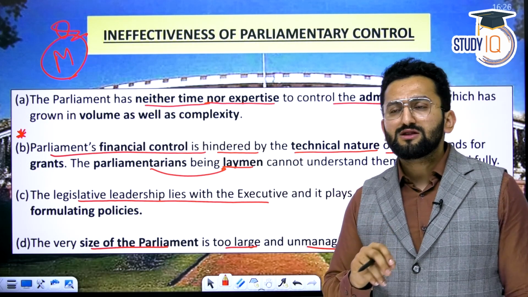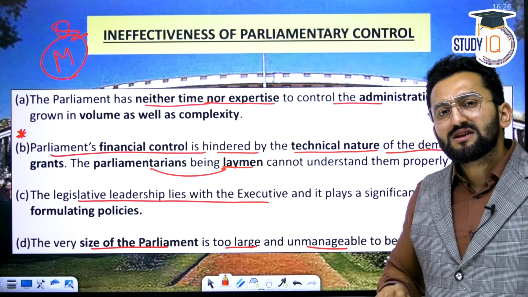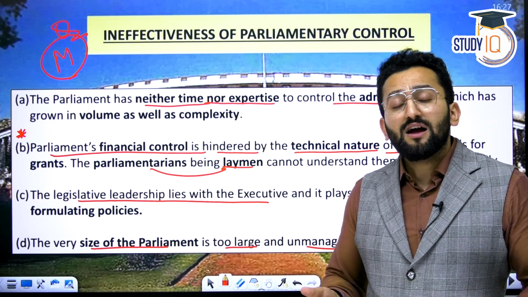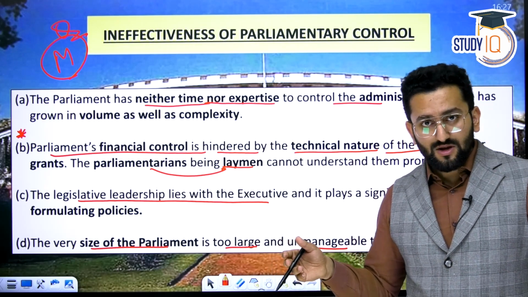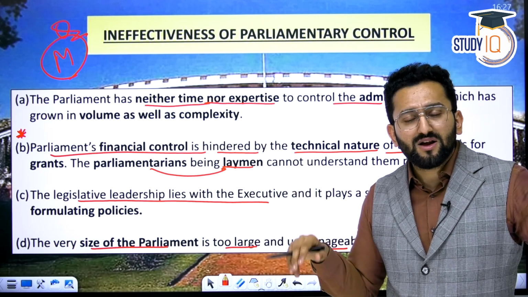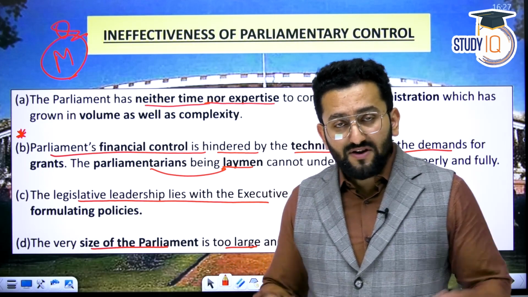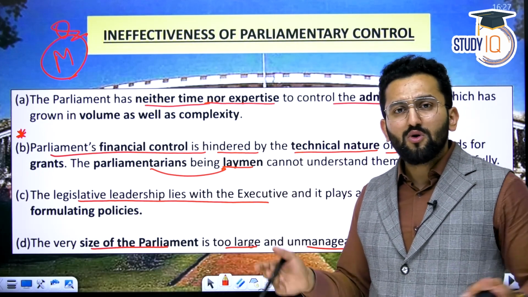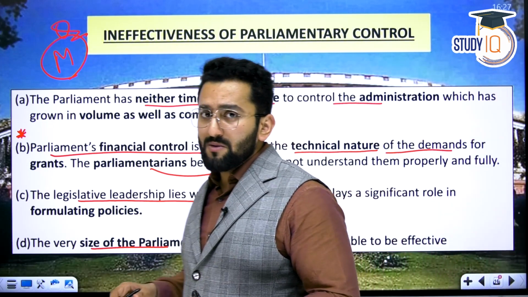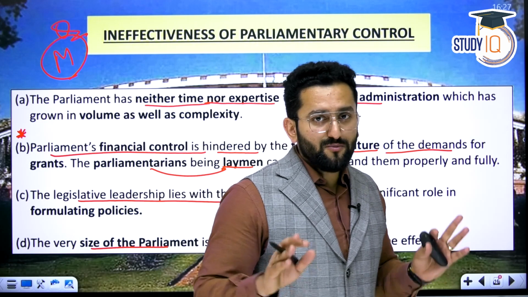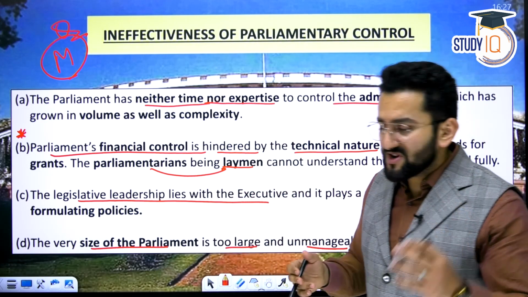It is said that Parliament does not have the time or expertise to understand the complexities we have in our administration. Our administration has increased in volume. New challenges are coming up. New sectors are coming up. And our parliamentarians are not equipped enough to understand these sectors. For example, crypto. A lot of hoopla is going around crypto. A bill is there in Parliament as of now. Many people are saying cryptocurrency, trading, NFT, all of these things should be allowed. They need to be regulated.